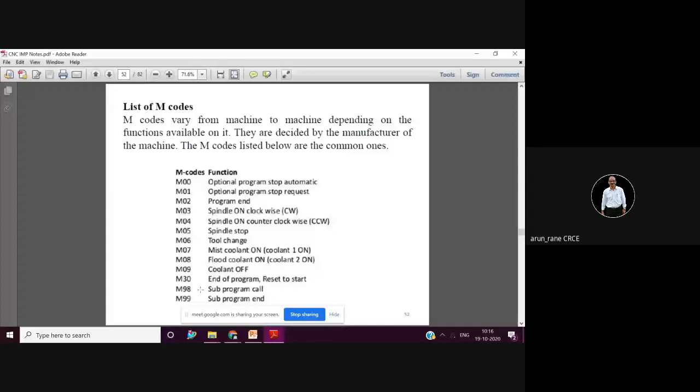Whenever some repetitive instructions have to be given, you can write a separate program which is called the subprogram, and you can give a call statement by M98. So you have to say M98 P1000 or P555. M98 is the subprogram call, and then it will go from the main program to that subprogram, and M99 will obviously not be in the main program.